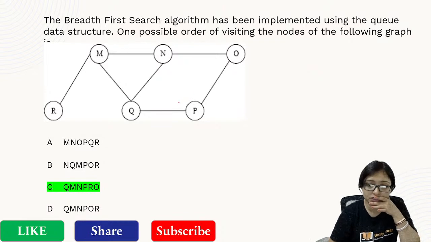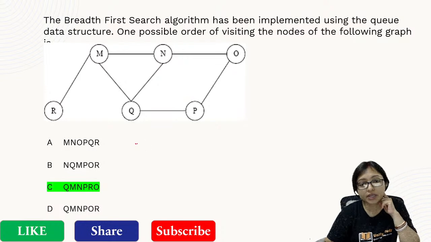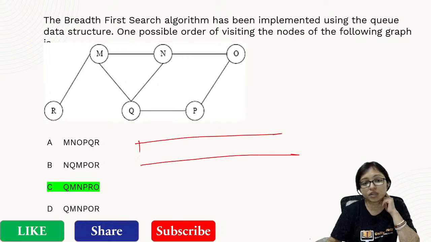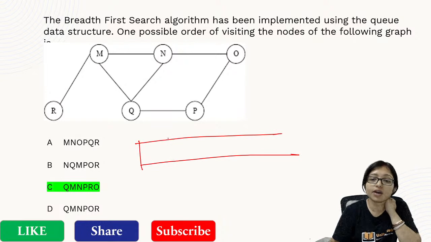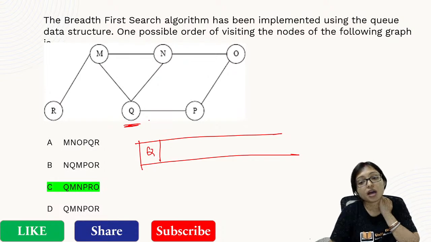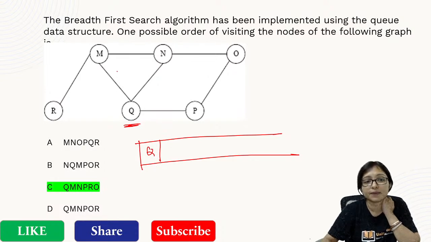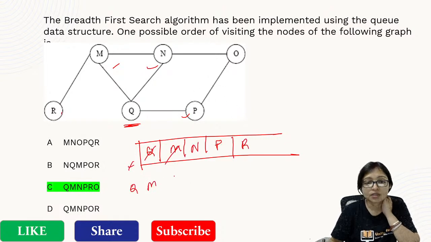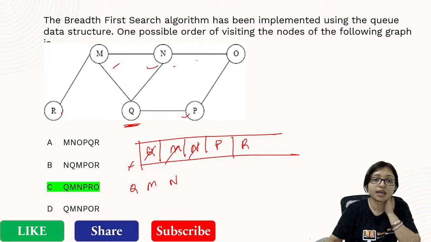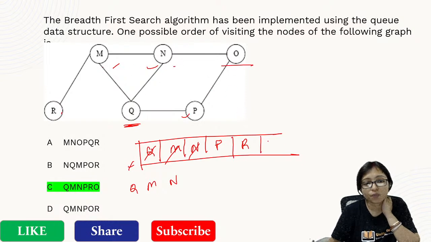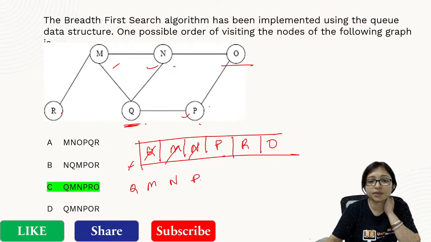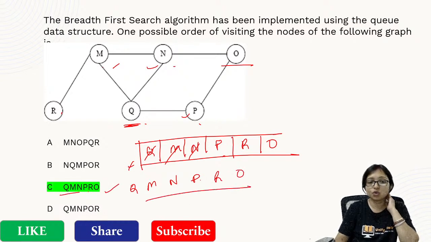How to do the breadth first search? Breadth first search always maintains the queue. Whenever I am inserting into the queue, I have to check what are related with me. M, N, P are connected with me. Done. R I can insert. Now whenever I am taking out N, I have to check who is connected with me. That is O. Now I can insert O. After that P will come, and whatever P is connected to is already done. R, then O. So this is matching: Q, M, N, O, P, R.